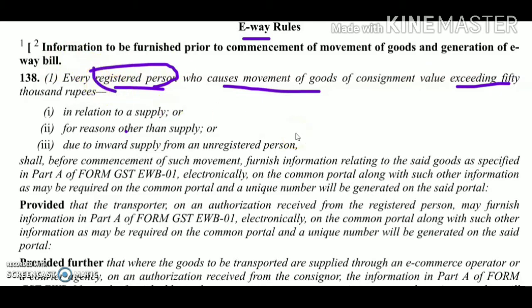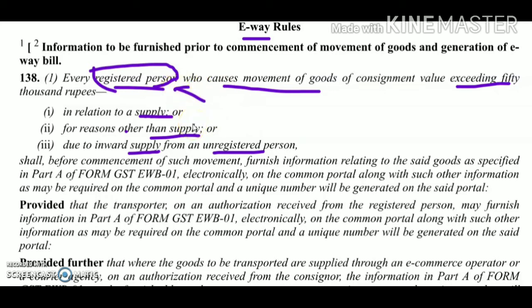Further, what type of movement is covered under this rule? The movement shall be for the purpose of supply, for a purpose other than supply, or the movement may be on account of inward supply from an unregistered person. So if any registered person is purchasing goods from an unregistered person and the value of such goods, that is the consignment value, exceeds rupees 50,000, then here it is an inward supply from an unregistered person. So here the e-way bill rule is applicable to the registered person.